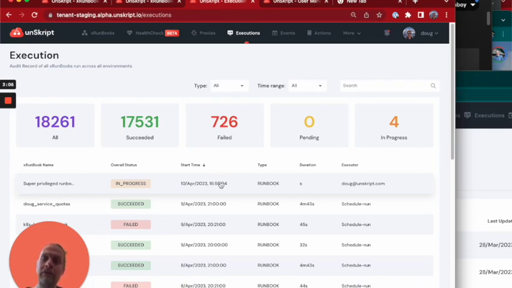So this sort of gives you an idea, an introduction to how the request and approval process works inside Unscript, allowing you to have RunBooks that do really privileged things or things that one person shouldn't be able to do without asking somebody else to approve it. We do this with our GitHub commits. We should probably also do that for some of these really important RunBooks. Not that everybody gets the control, but that somebody's watching over your shoulder just to make sure that you're not doing something wrong.